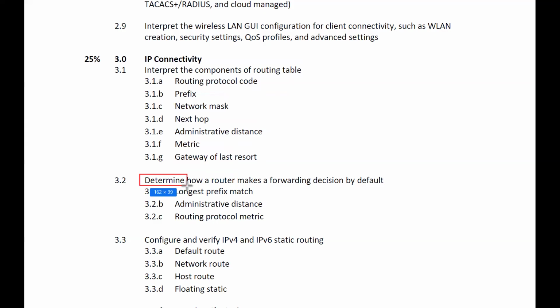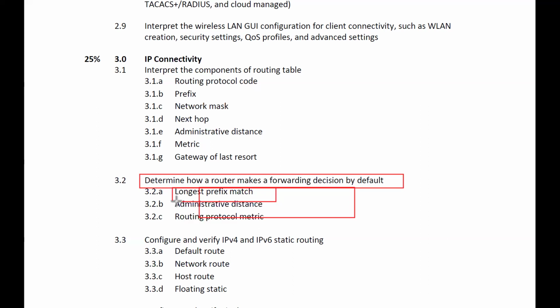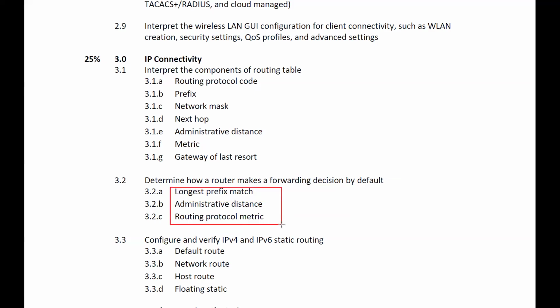Then it says to determine how a router makes a forwarding decision by default. Whenever a router forwards traffic from one location to another, on what basis is it going to find the best path? Based on the longest prefix match, based on the AD values, and based on the routing protocol metric. So there are different methods for forwarding data from a source to a destination, and that is called the forwarding decision by default, right?